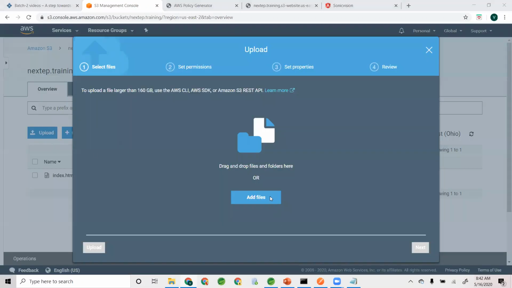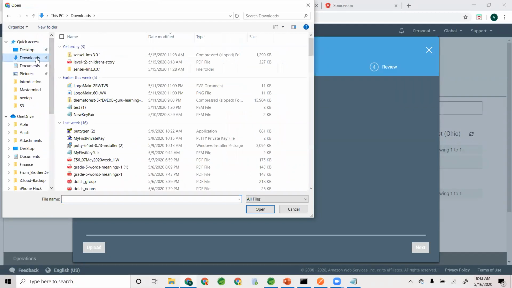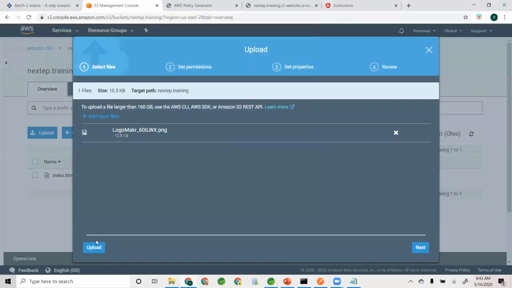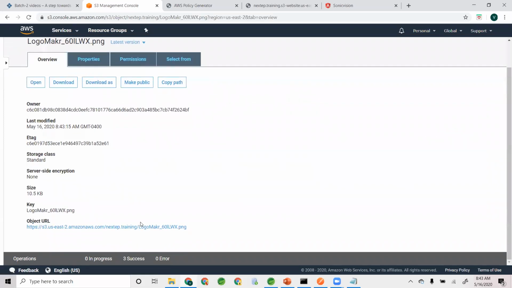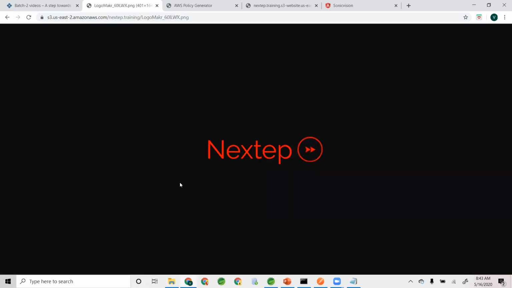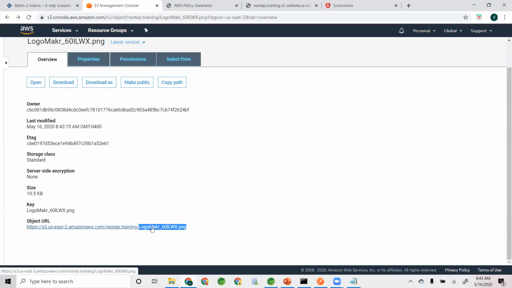Let's go ahead and now upload probably an image or something. Or let's say, we did logo, right? Just upload. That's it. Go look at it. Hey, it's available. I did not make it public. Okay. So this is my logo maker PNG, right?